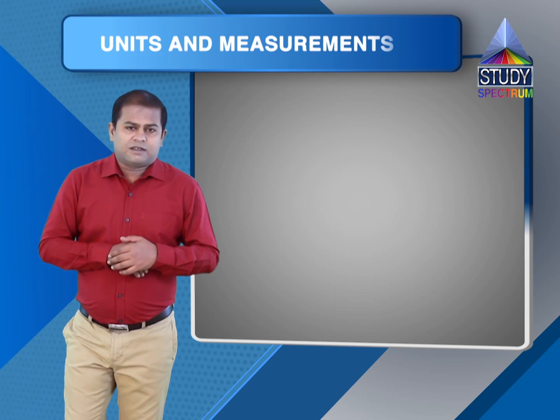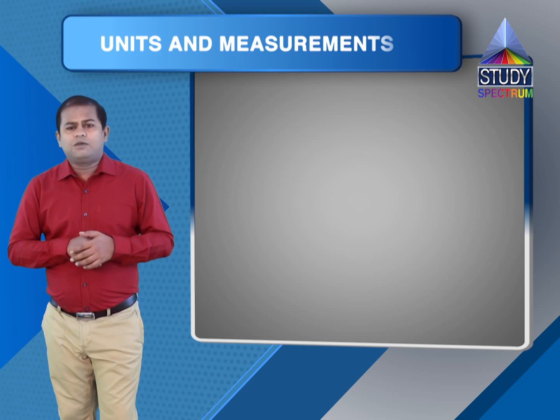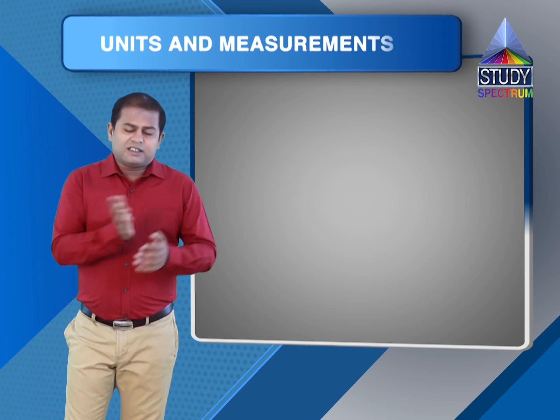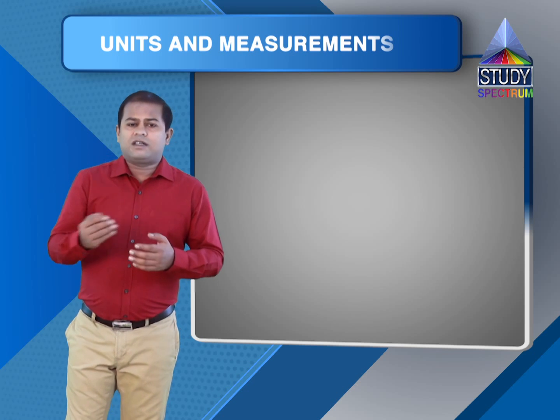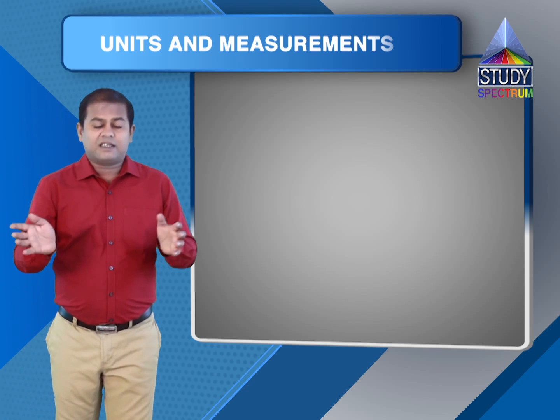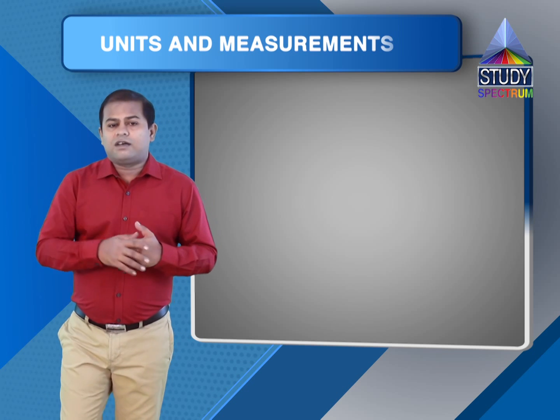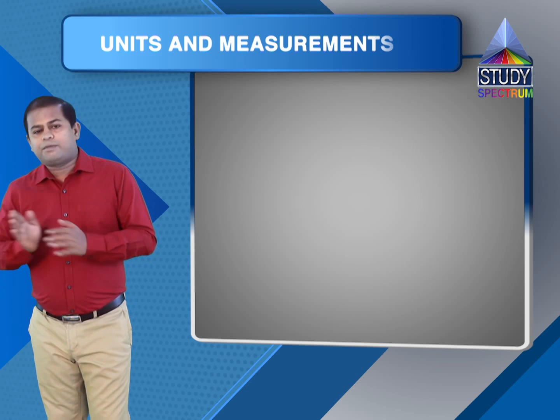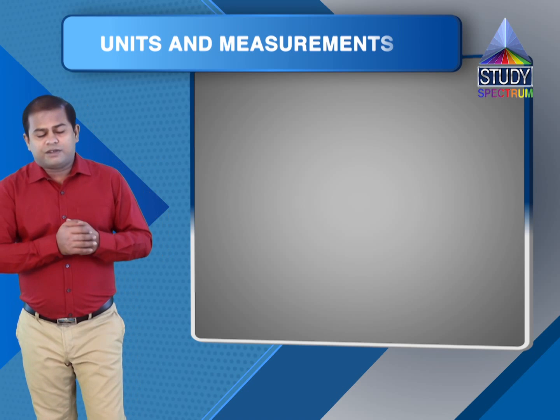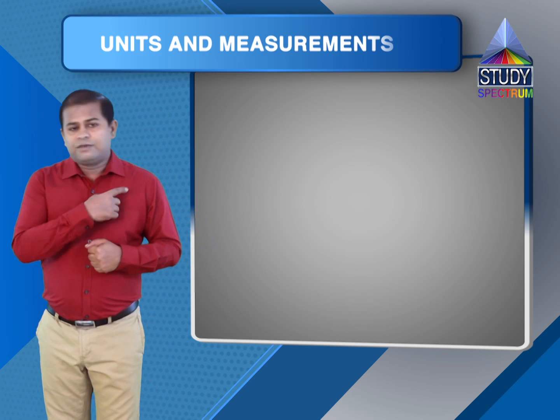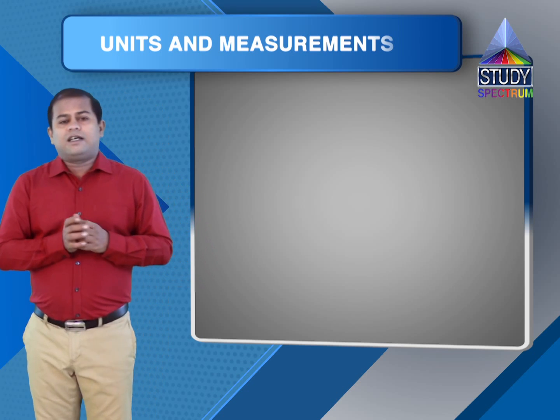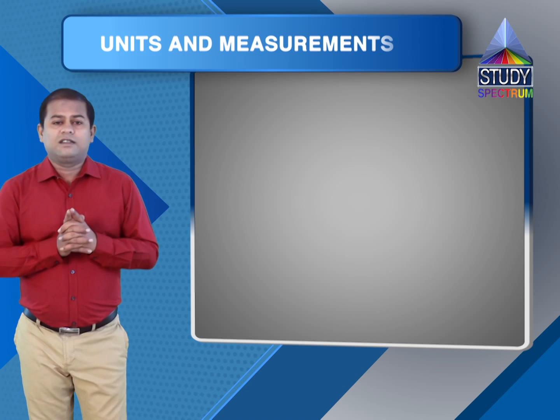Something was missing. Angles. Due to some reasons, we'll see later on, they cannot consider it as a physical quantity in fundamental quantities. But still, it was needed. We needed something like angle, plane angle and solid angle. So they made a separate section, supplementary units or supplementary quantities. And the two quantities which were taken as supplementary quantities were, the first is plane angle, and SI unit for its measurement is radian.